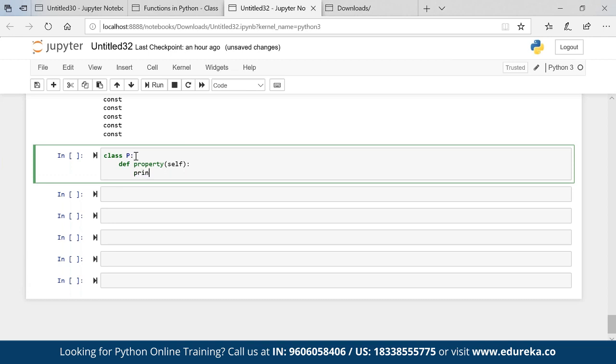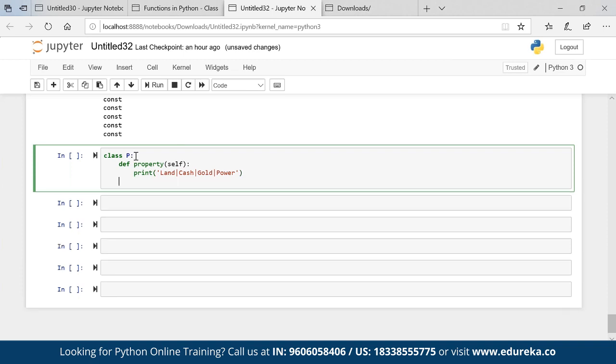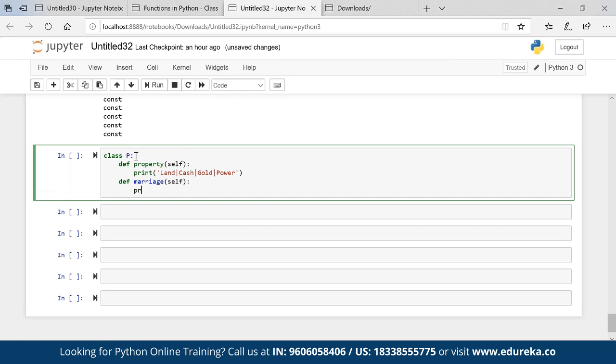The property is nothing but land, cash, and gold, and I am a prime minister, so I'll give you power also. He also says that these are the three girls, and you have to choose a girl from here for your marriage. The girls are X, Y, Z. You can choose any of the girls for marriage.